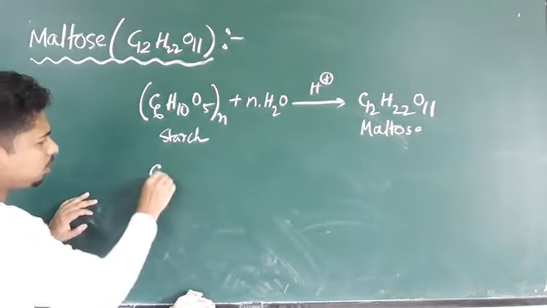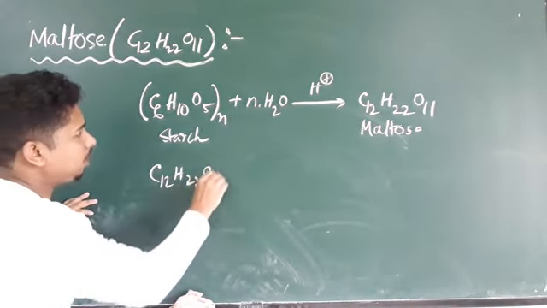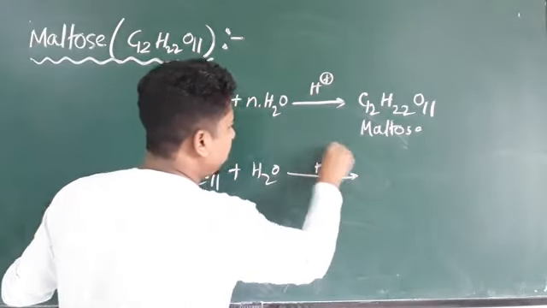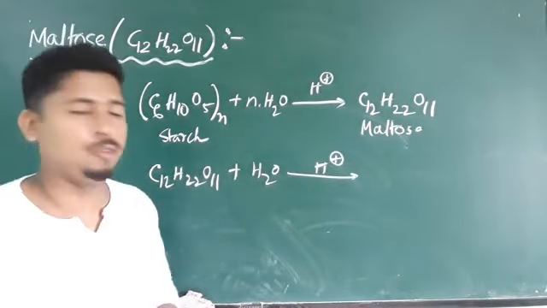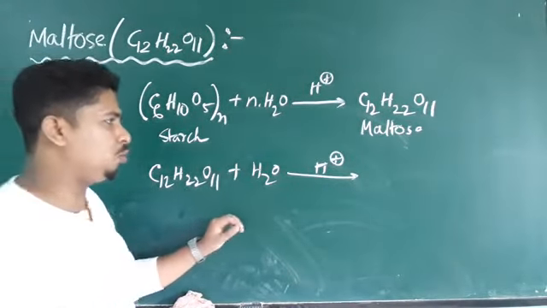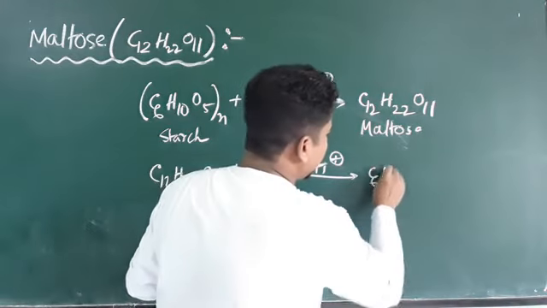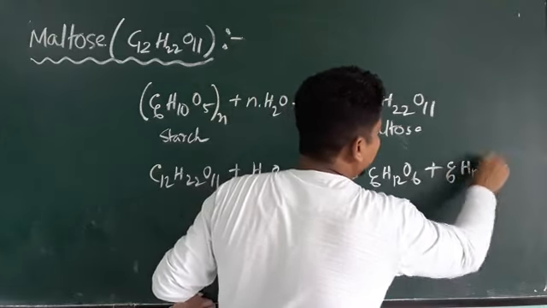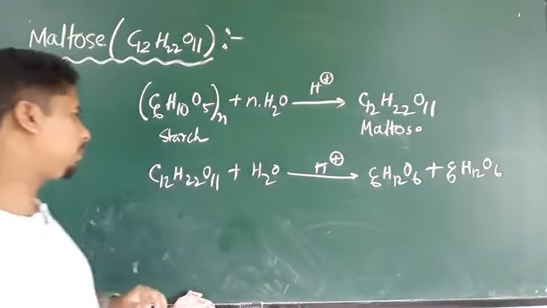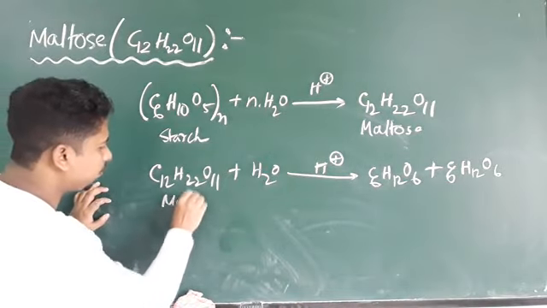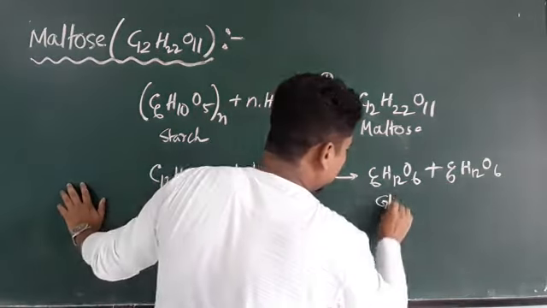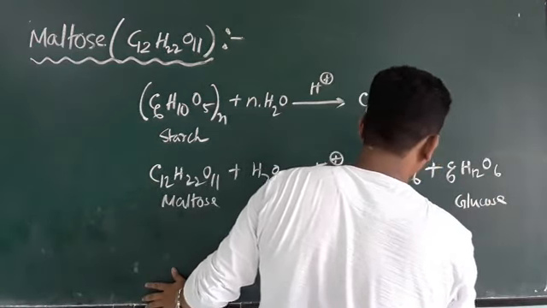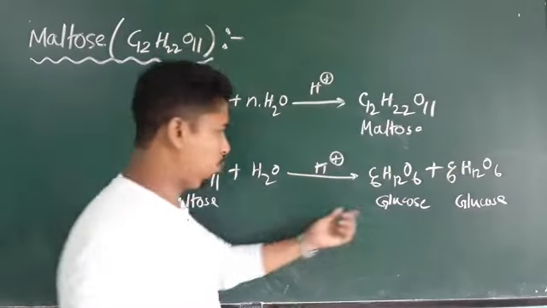And this maltose, C12H22O11, upon hydrolysis will give 2 glucose units, because this is a disaccharide. So this upon hydrolysis will give 2 glucose units, C6H12O6 plus C6H12O6. So this is maltose, and this is glucose, and this is glucose.